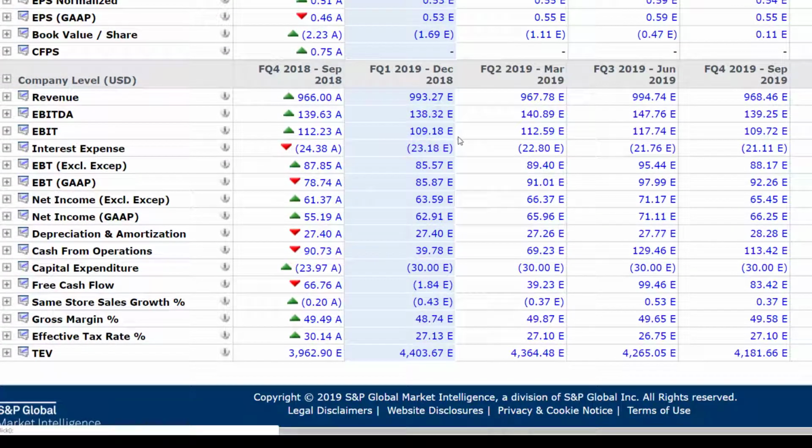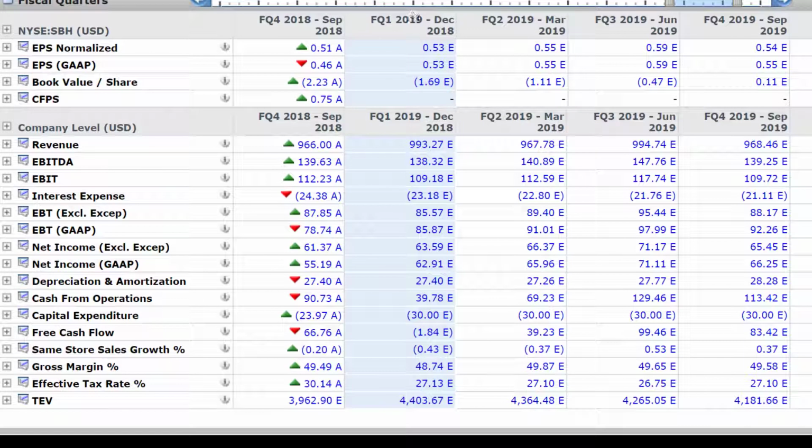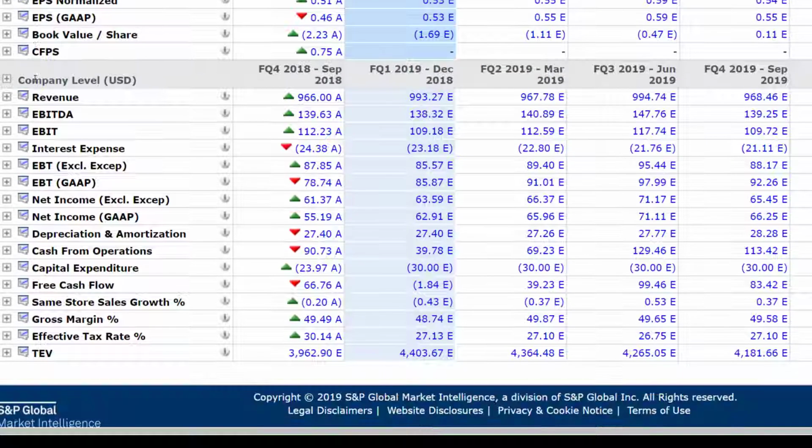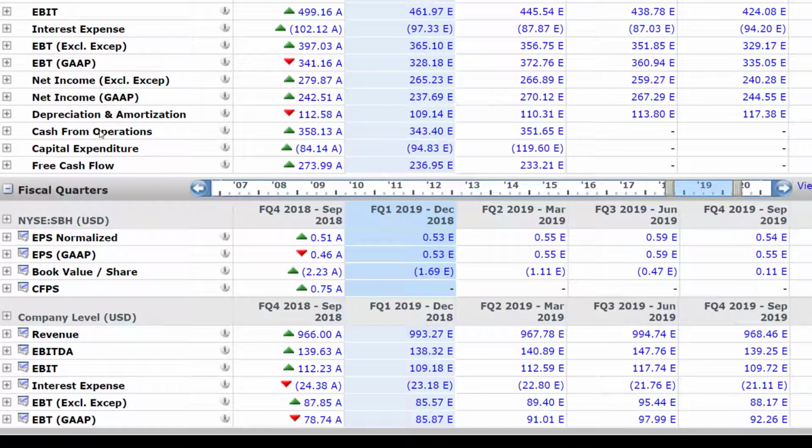So you can see the earnings expectations for the next fiscal quarter, which is going to end in December 2018, and that's going to be the fiscal quarter 1 for the fiscal year 2019. So you probably will find lots of information here. 11 analysts are providing information used to compute these median and mean scores. You can even look at things on a company level as well.